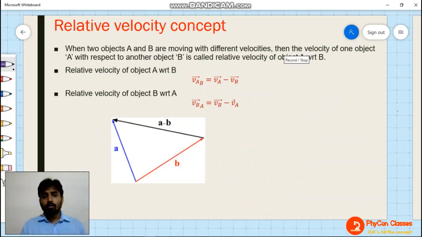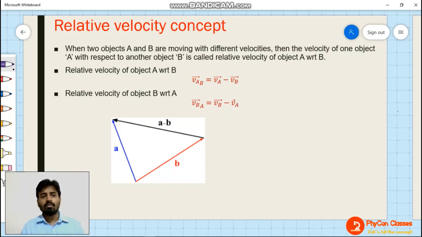Okay. So, the relative velocity concept. This concept is very, very important and very, very interesting. In this particular lecture, we will be limiting our discussion of the relative velocity concept to one dimension only. But the formula on this slide is valid for 2 dimensions, 3 dimensions, for everything. For 2 dimensions also it is valid. But for 1 dimension, we will be solving the questions in this lecture.